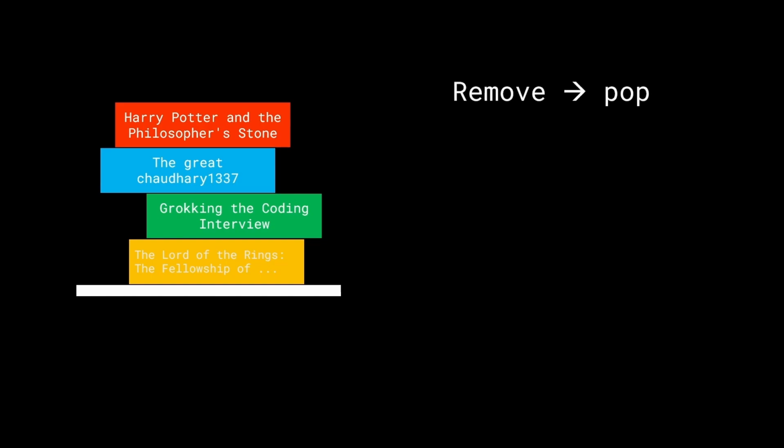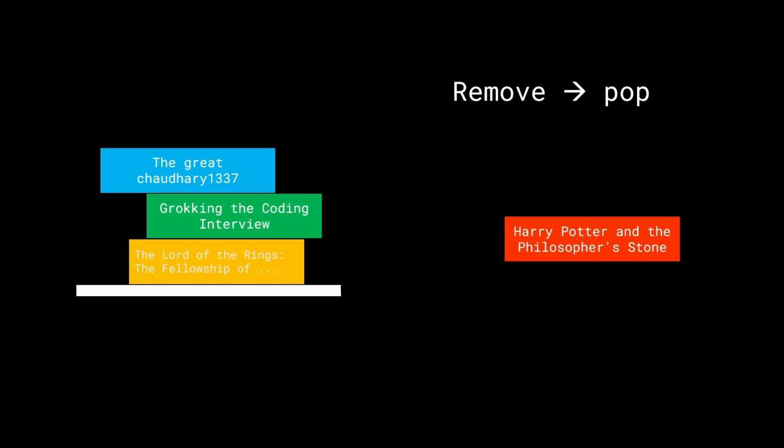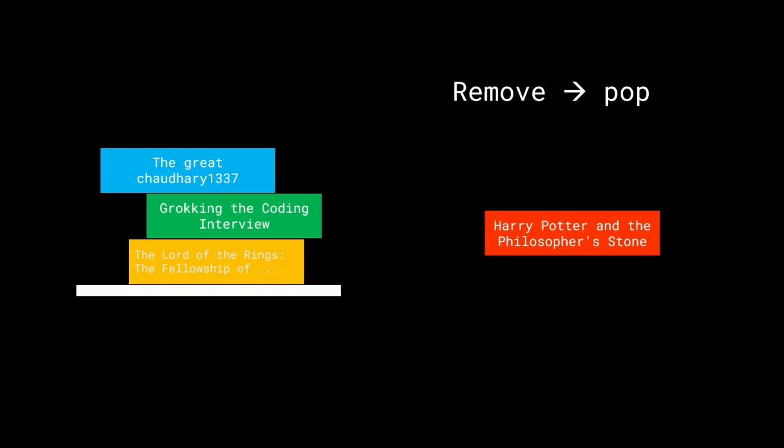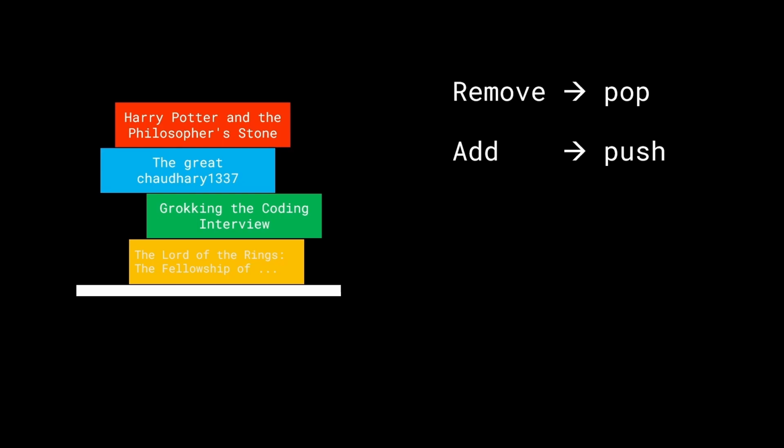The first operation we saw was removing items from the top of the stack. We call this operation formally the pop operation because we are popping the elements out from the top of the stack, right? So this is going to be the pop operation. The second operation we saw was to add the book back onto the stack. In other words, we're looking at a push operation. Push is the formal term used to define, saying that we want to add an element onto the stack.